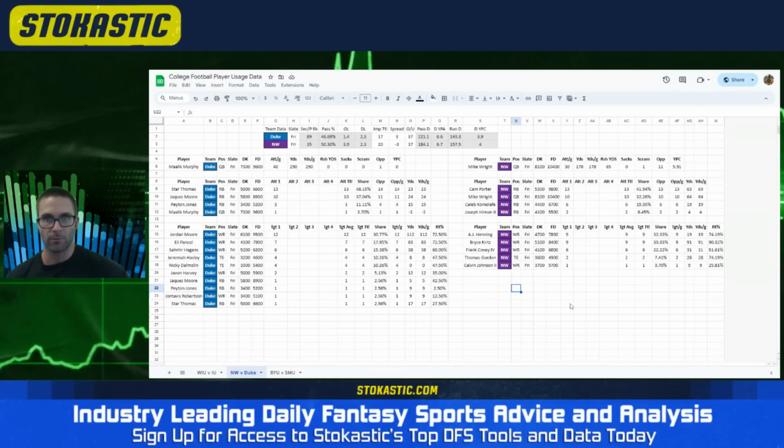At receiver, they didn't throw the ball a lot. Or they did throw the ball a fair amount, but a lot of it was off target and didn't register as targets. But over 60% of the targets went to AJ Henning and Bryce Kurtz. That is nice in the fact that it's projectable. So it's not expensive. These players were on the field every single play. Their wide receiver 3, Frank Covey, he had just a 51.5% route rate. And I don't think we see much else from this team passing the ball. These are clearly the 2 best receivers. There's no reason to throw it to anybody else.